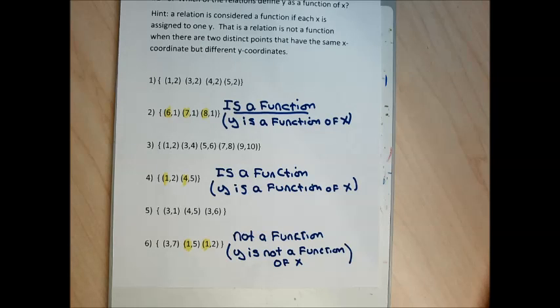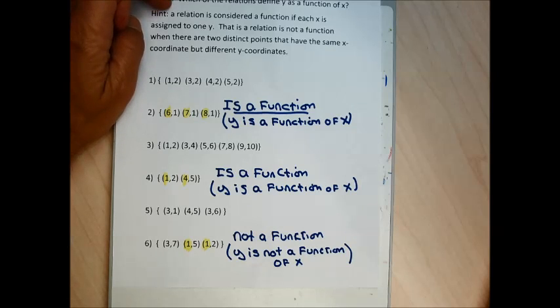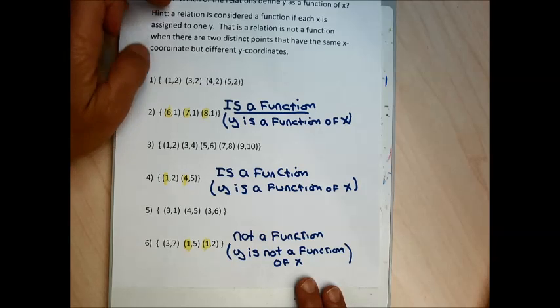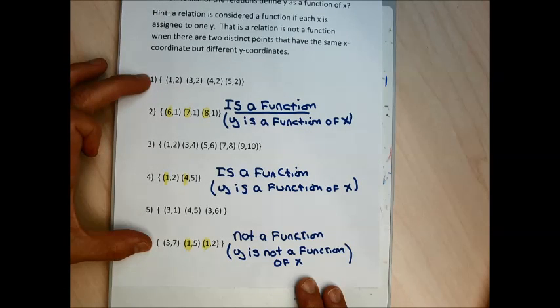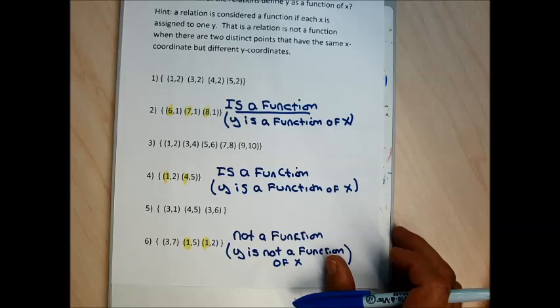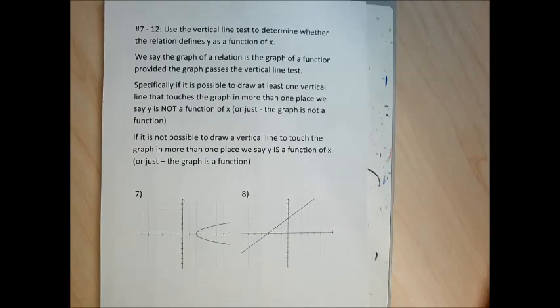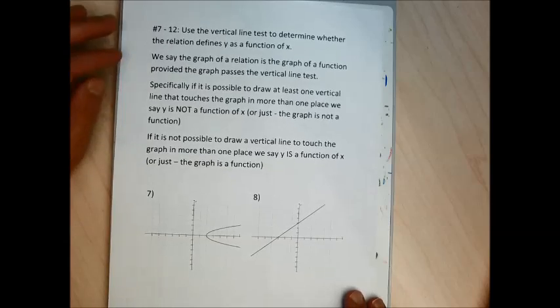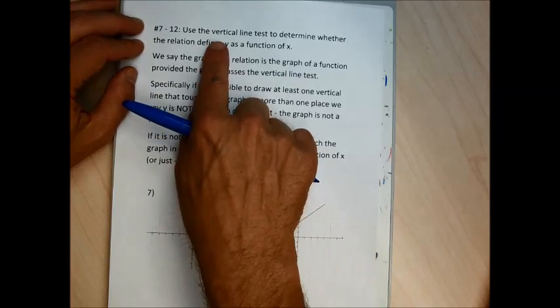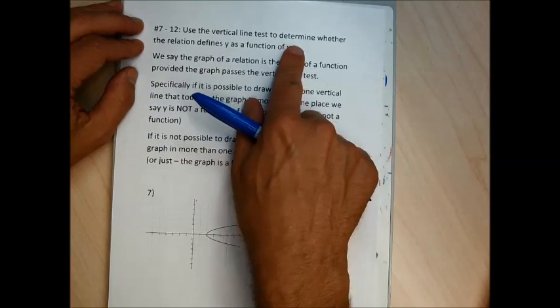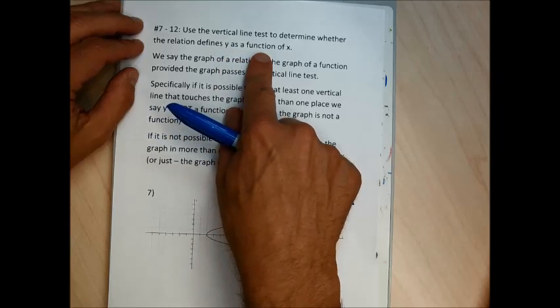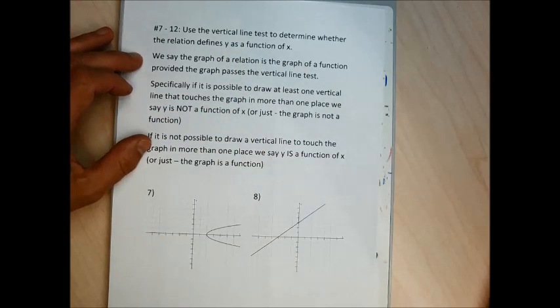The next group of problems are asking the same question, which of the relations define y as a function of x, but instead of giving you the points, the relations written in point notation or set braces, it gives me a graph of the function. So problem 7 through 12 says use the vertical line test to determine whether relation defines y as a function of x. And then I just added what I already talked about.